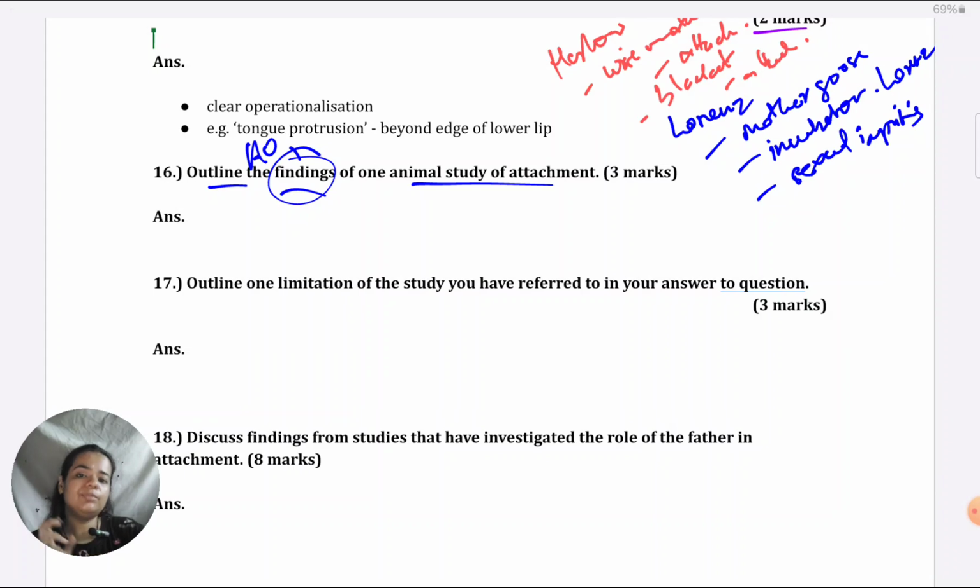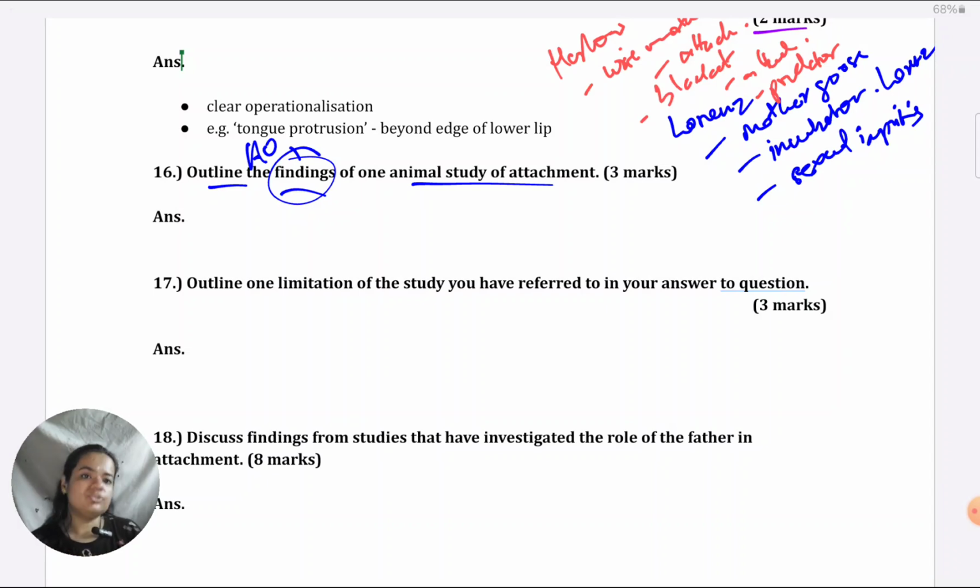Also in Harlow, that predatory part which is there, he used to introduce a predator from time to time to scare off the monkeys. And whenever he introduced the predator, no matter which group the monkeys came from, they would rush towards the cloth mother for comfort. Definitely, that could be one finding.